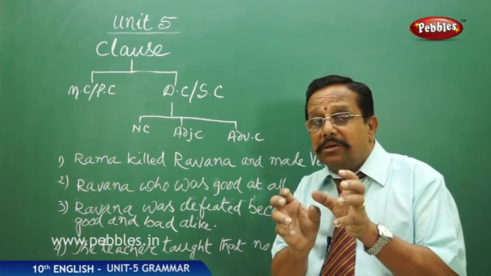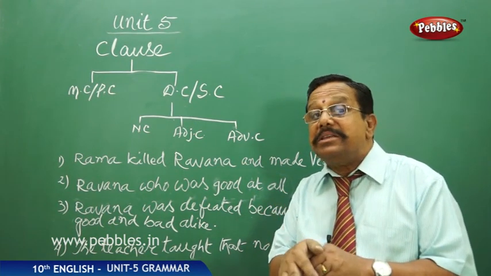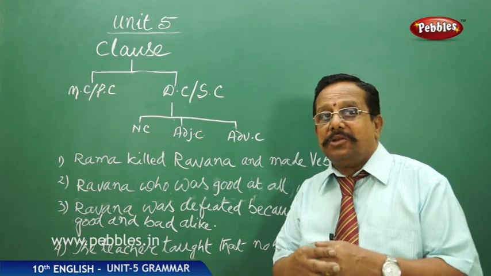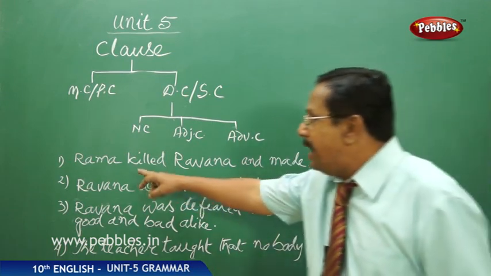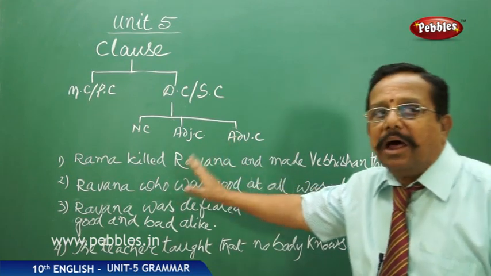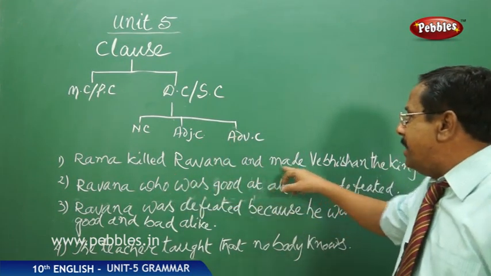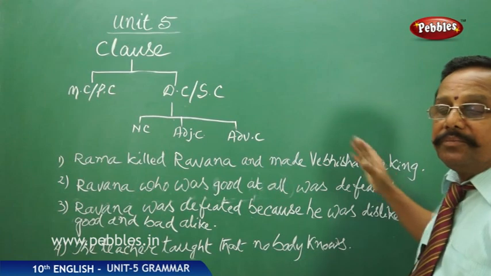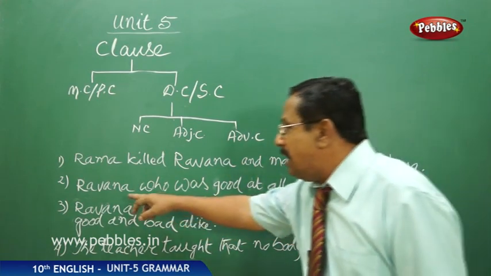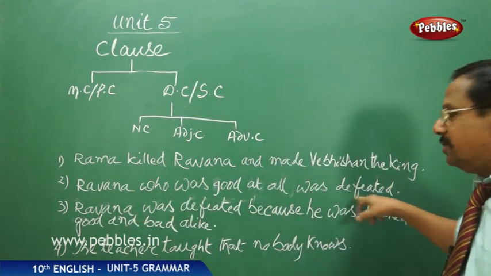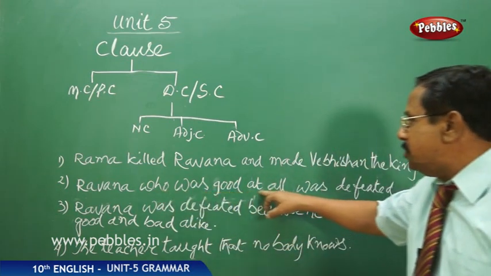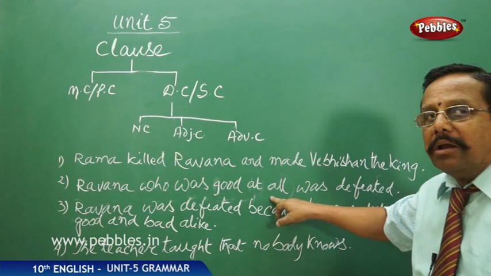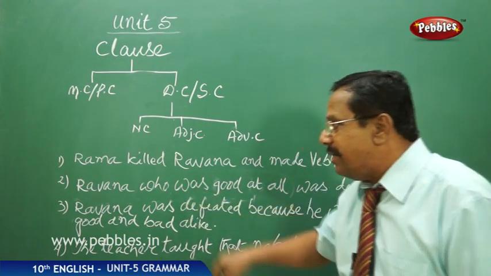Likewise, the part of the sentence having the verb is called a clause, as I told you first. So now, Rama killed Ravana, it is a clause. Rama made Vibhishana a king, it is a clause. Ravana was defeated, it is a clause. And now, who was good at all, it is a clause because it has a verb.